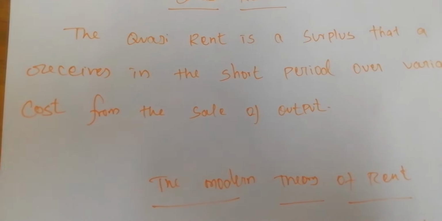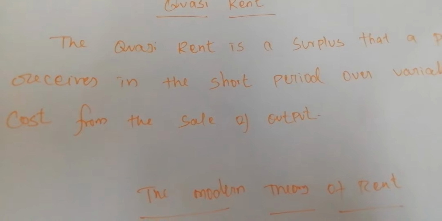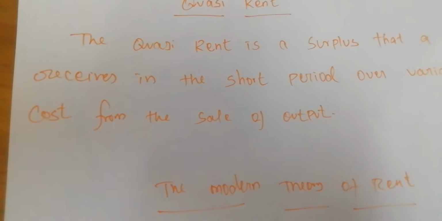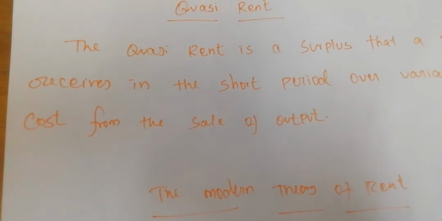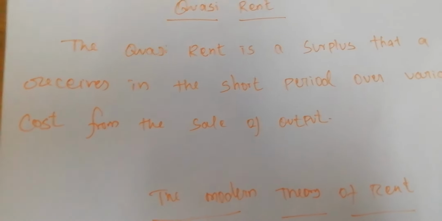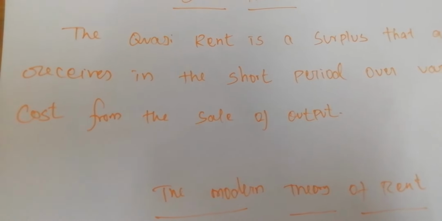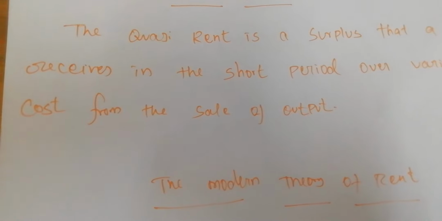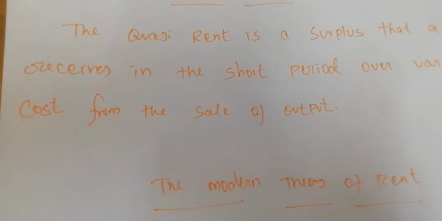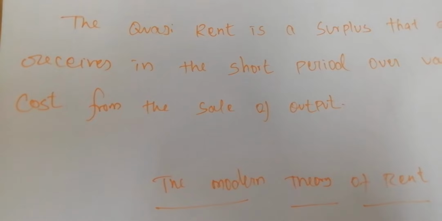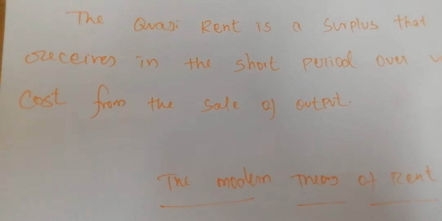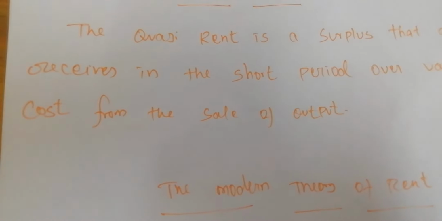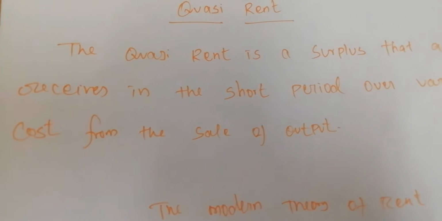Next, the supply of land is fixed forever. So the productivity of the land will always be fixed. But for quasi rent, the supply of man-made appliances is fixed for a short period only. Within the short period, we can increase the supply of commodity by using the machineries and some tools. But in the long run, it will disappear.